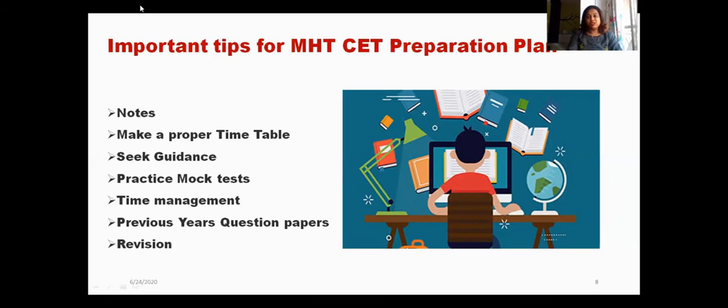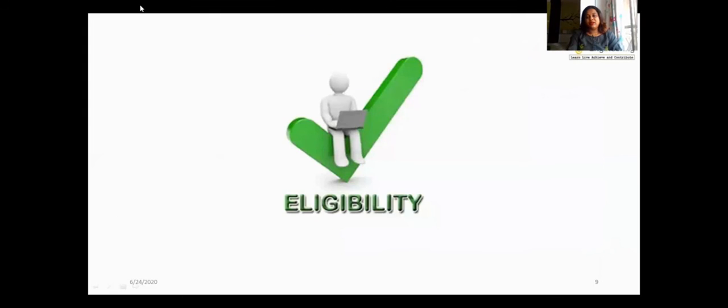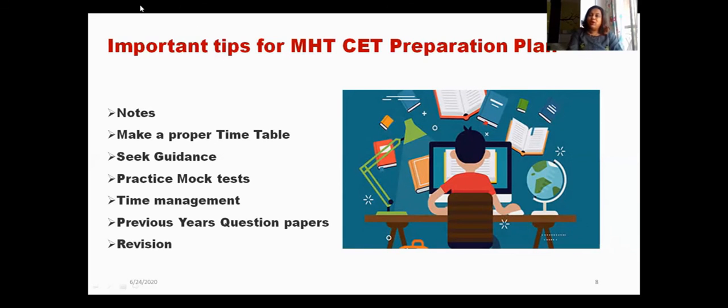You should practice previous years' question papers also, so that you get to know how exactly the questions come in the MHCET exam. And revision is very important for any type of exam. So this is all about the MHCET exam preparation plan.